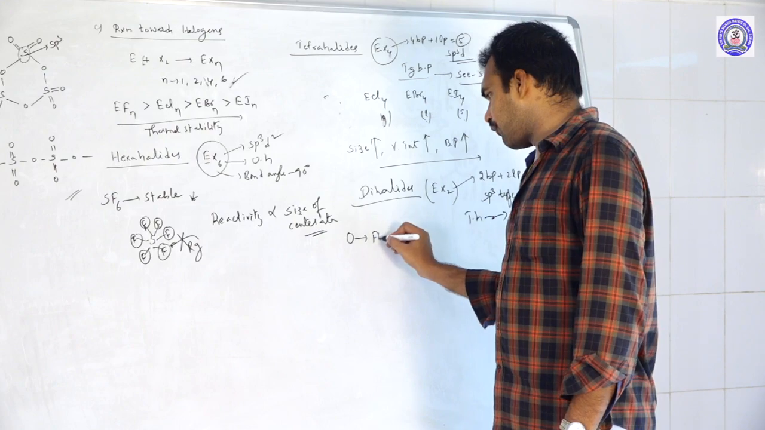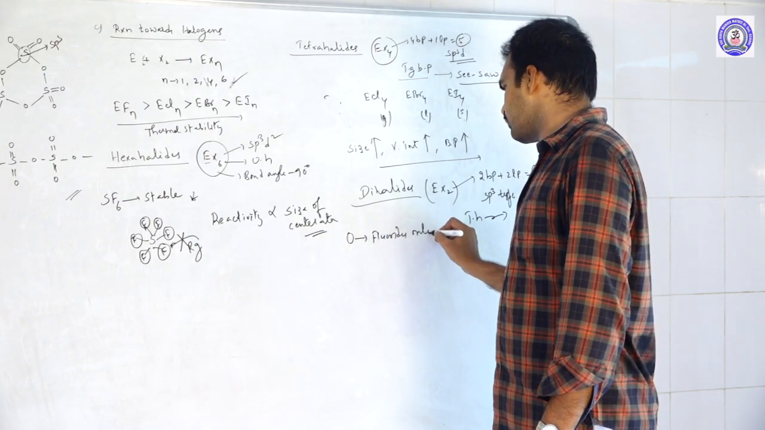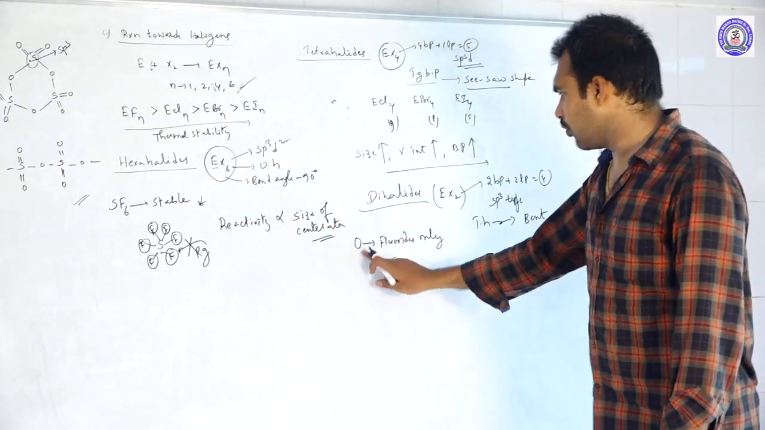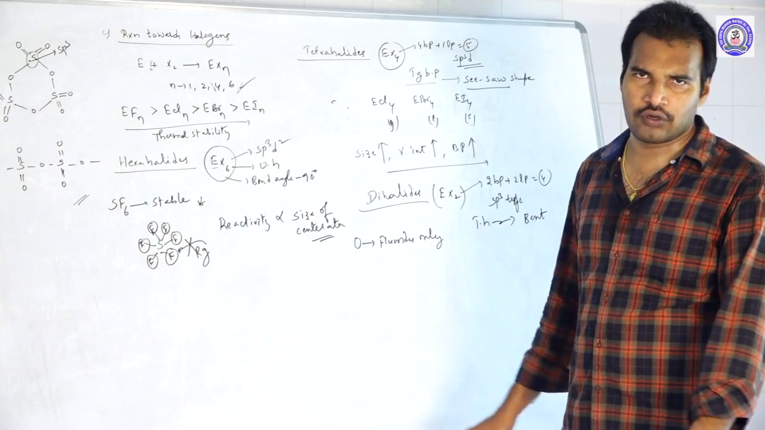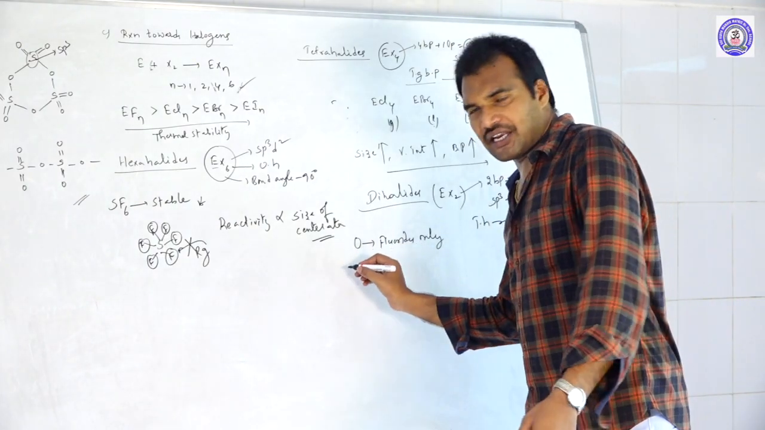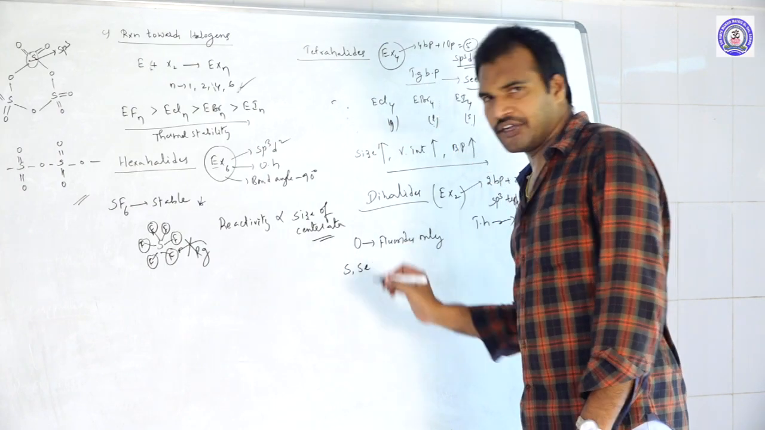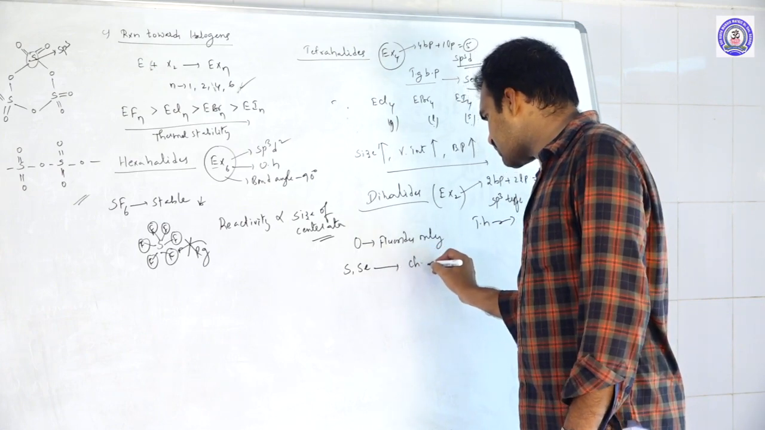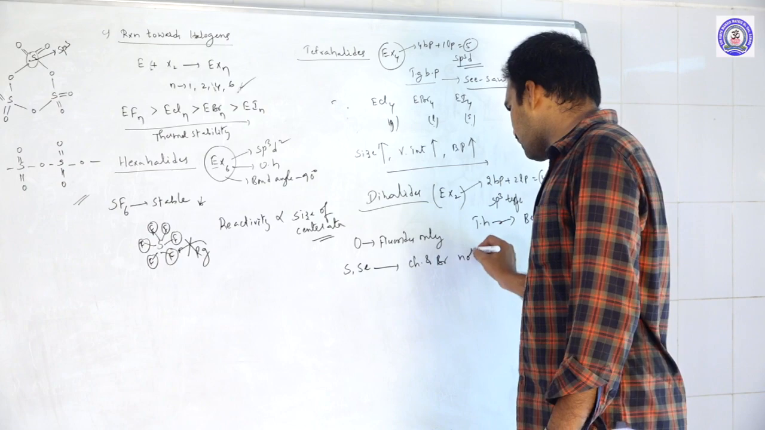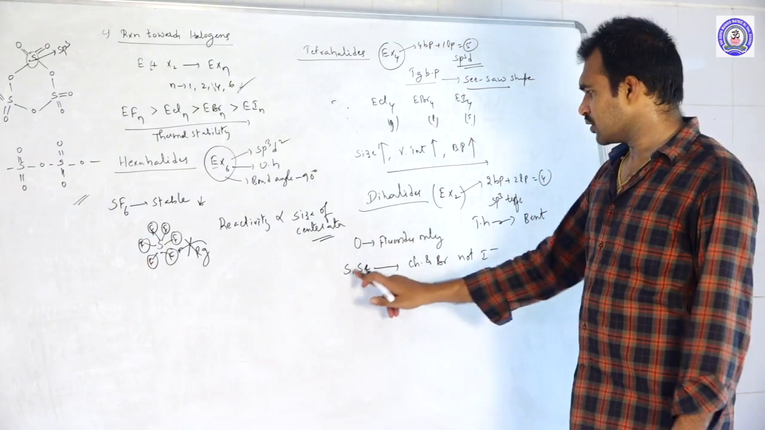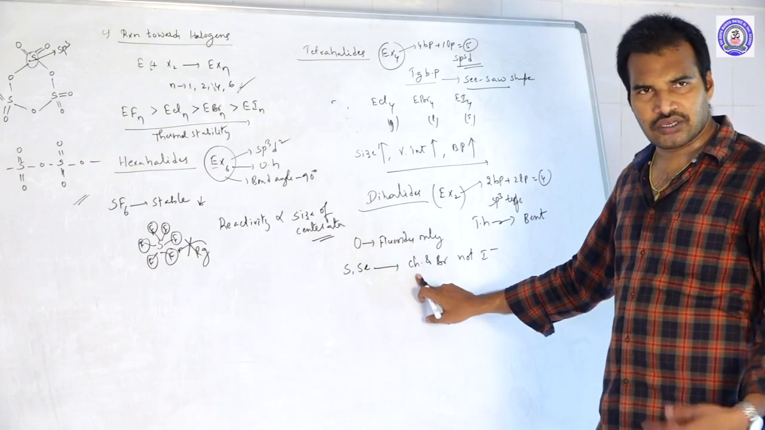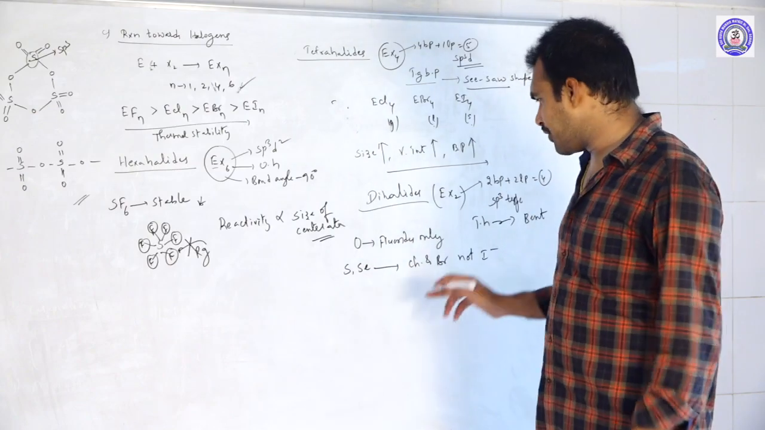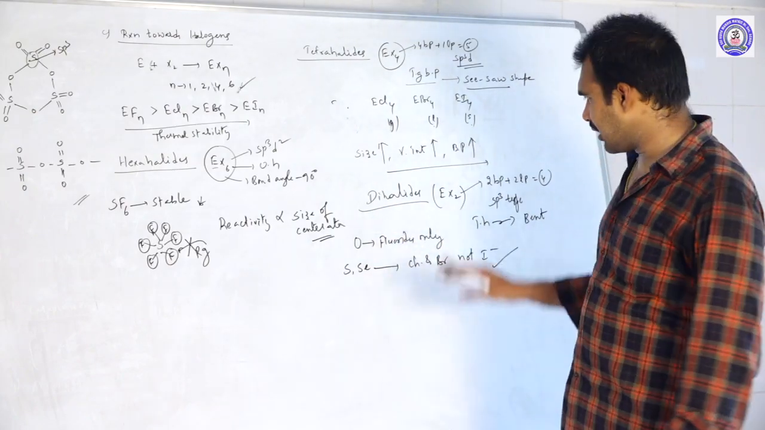Oxygen will not form dichlorides, dibromides, or diiodides. Oxygen can form only difluorides. Next, coming to the remaining elements, sulfur and selenium, they can form only chlorides and bromides, but not iodides. Sulfur or selenium can form only sulfur chlorides and sulfur bromides, but not iodides. So that point you should remember. This is one more point in dihalides.